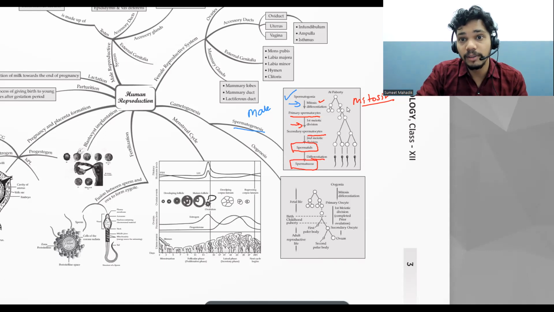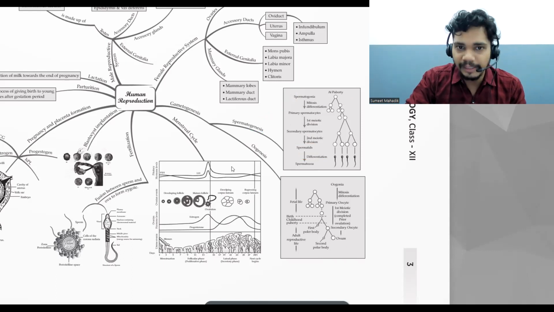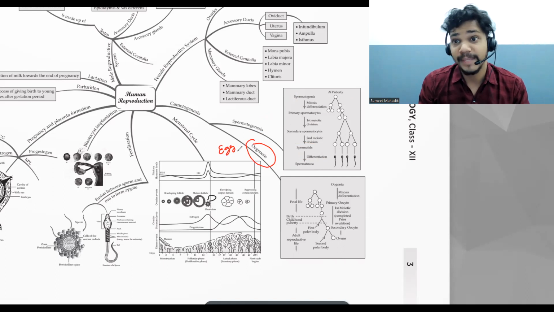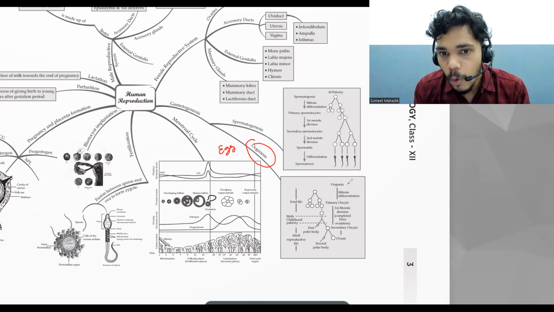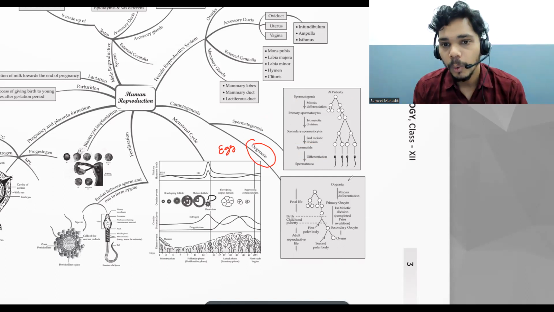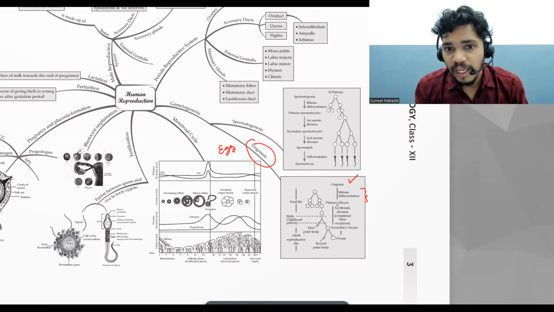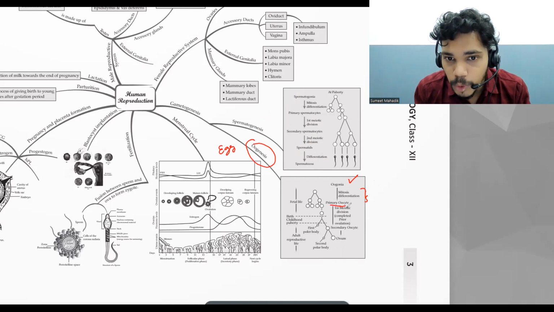Similarly, in case of female, we have another process called oogenesis. What is oogenesis according to you? Synthesis of the egg. Oogenesis is nothing but a synthesis of egg. So first is oogonia, and it again undergoes mitotic division. Always remember, the first cell division will be mitotic. So they get a primary oocyte.